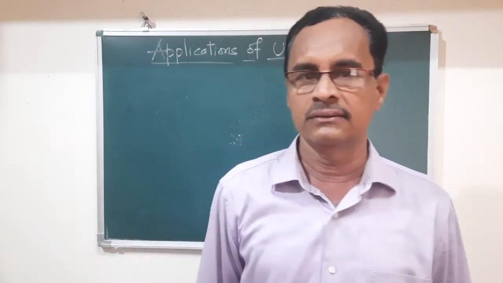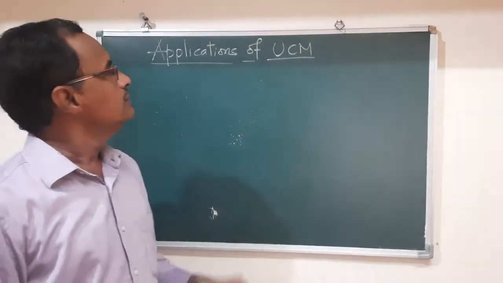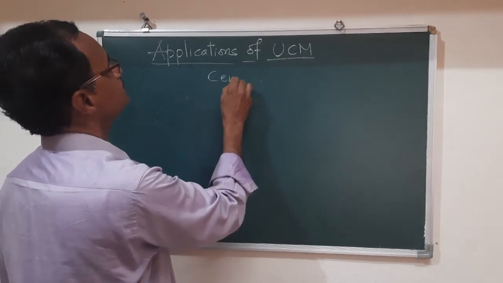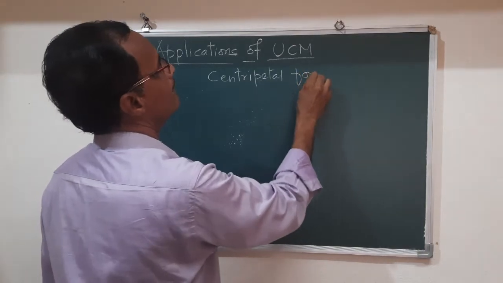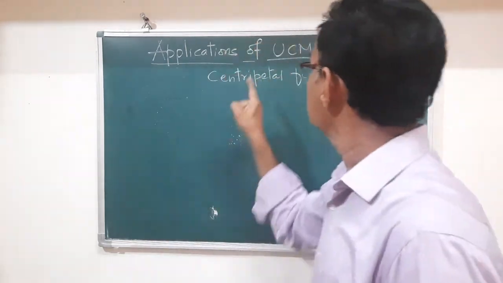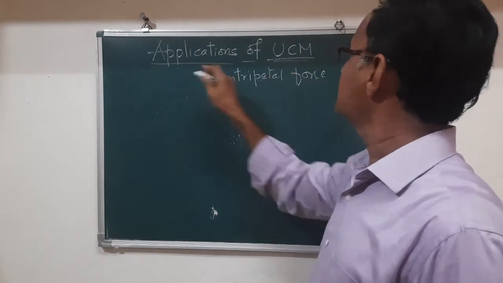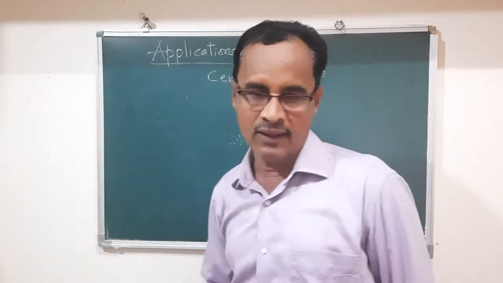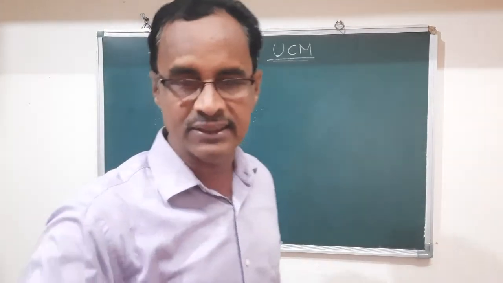Today we are going to start the applications of uniform circular motion. Now we know that there is a main role of a centripetal force, because the centripetal force maintains the uniform circular motion. Now, under this topic, we have to see the different applications of uniform circular motion. Today we see two applications simultaneously.